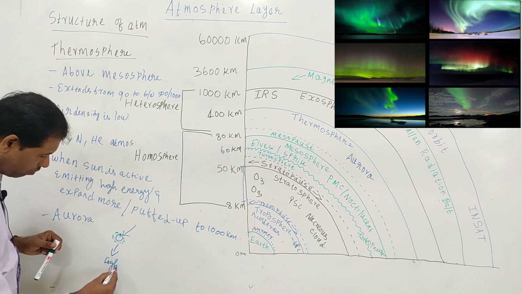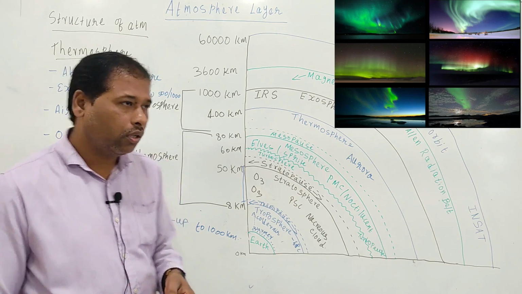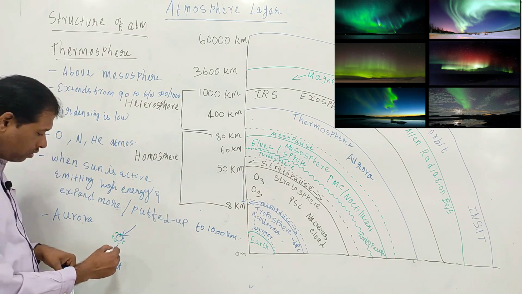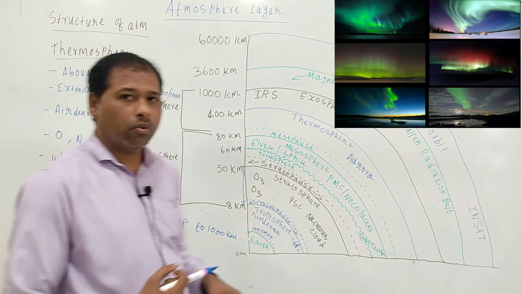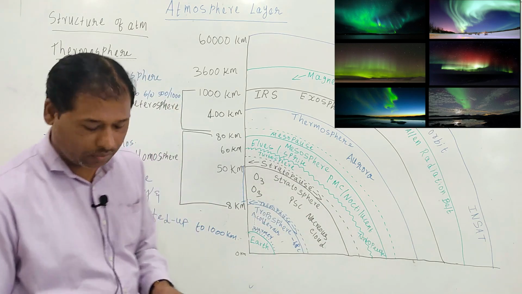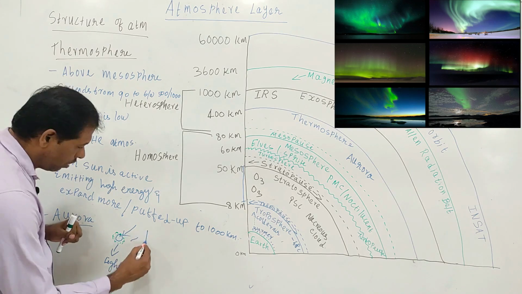This light is more colorful. So the gained energy dissipates in the form of emitted light. That is called aurora. This aurora particularly occurs at high latitude.